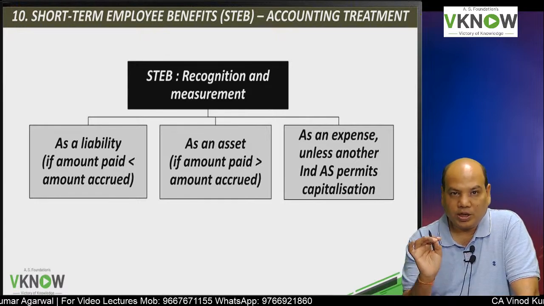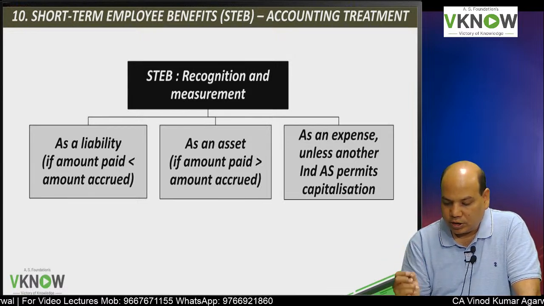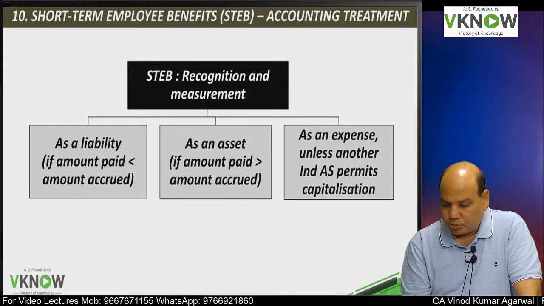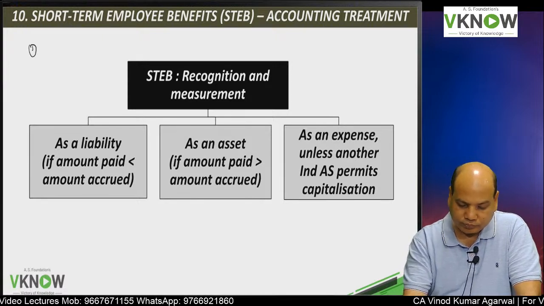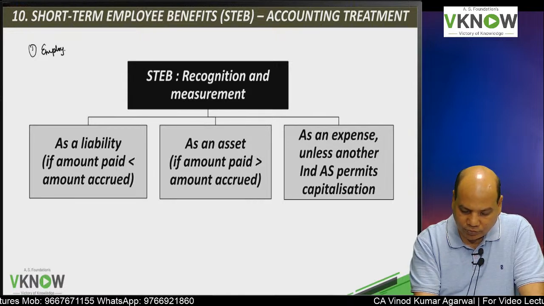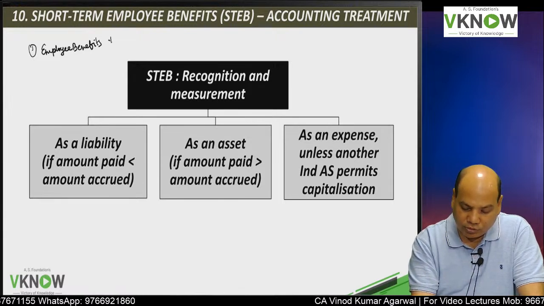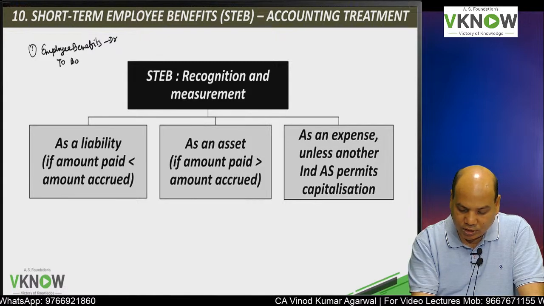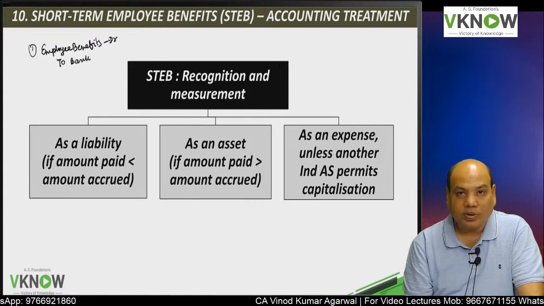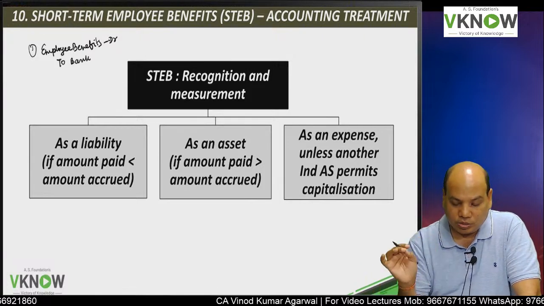Now whenever you make the payment for the short-term employee benefit, what entry do you pass? You pass the entry, let us write employee benefits. I am not writing salary or wages, it can be any short-term benefit. So when you make the payment, you pass this entry: employee benefits account debit to bank account, amount paid.